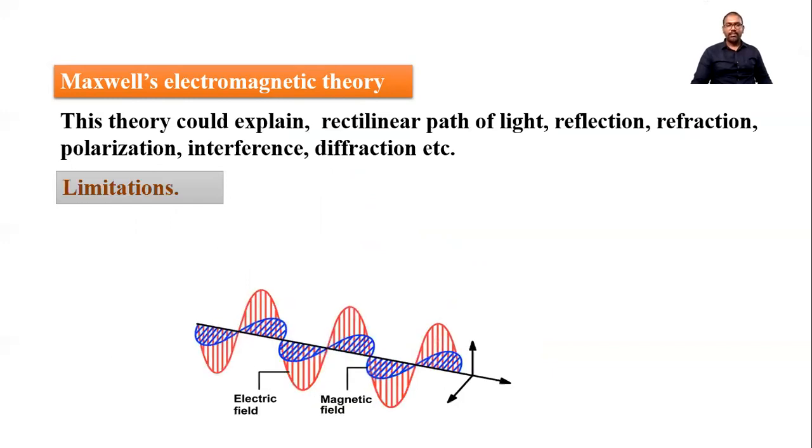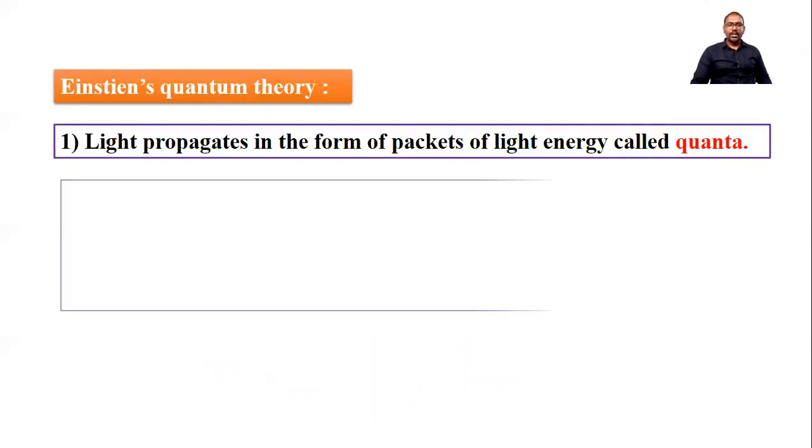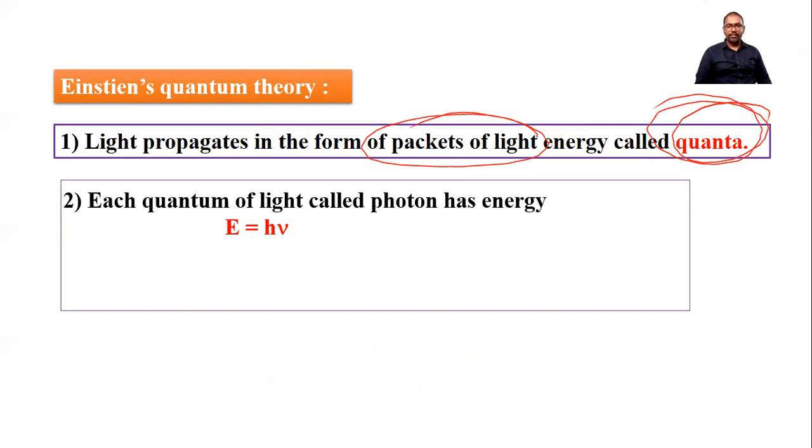Now the limitations of this theory: it could not explain modern physics concepts like the photoelectric effect. The next theory is Einstein's quantum theory. According to this, light propagates in the form of packets of light, and these packets are called quanta. Each quantum of light is called a photon and has an energy E equal to h nu, where h is Planck's constant and nu is the frequency.